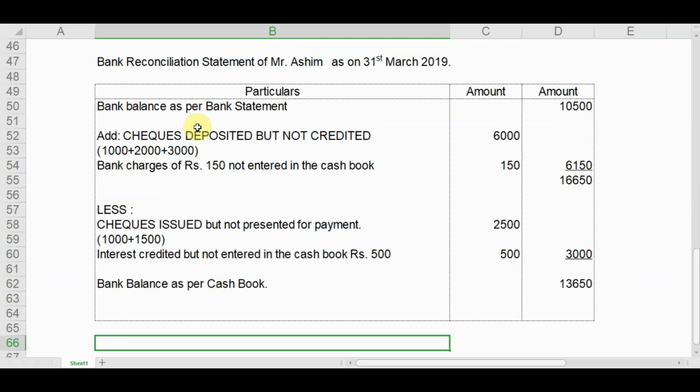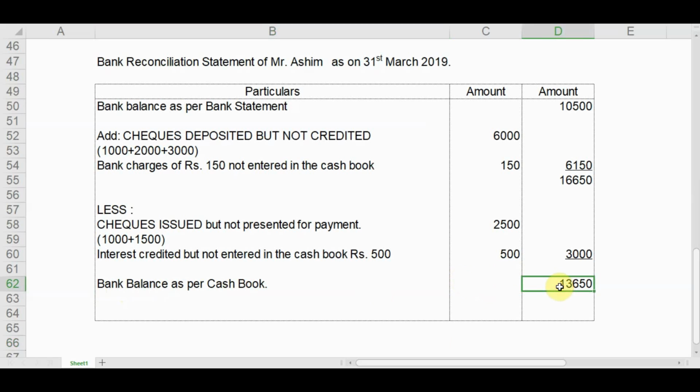So see, this is the bank reconciliation statement. We have started this BRS with the bank balance as per bank statement, that is 10,500, and by addition and deduction we have come to the bank balance as per cash book, that is 13,650. So this is the bank reconciliation statement, how we prepare it.